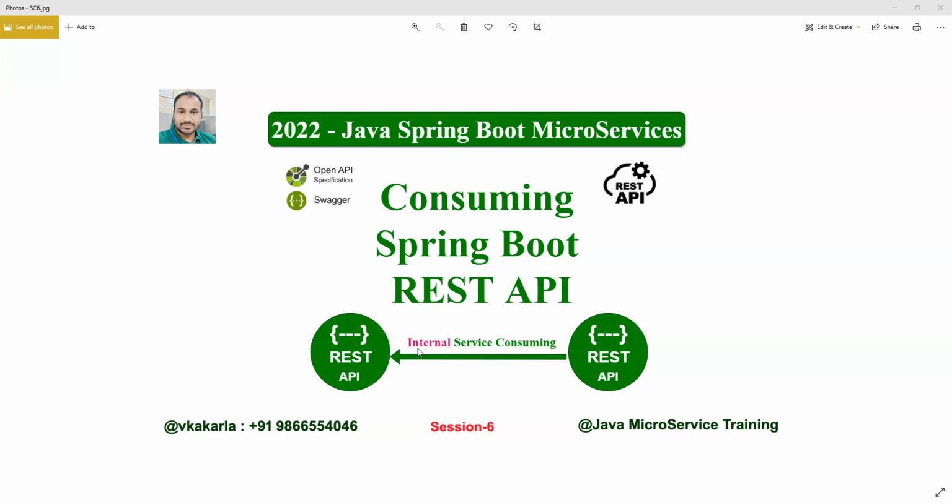There are two types of service consuming or service communication. One is internal and the other one is external. External we will discuss in tomorrow's class, and internal we will discuss in today's class. So what is internal and external? One service is internal, which is developed by us, and one service is external, which is consumed by us, right?